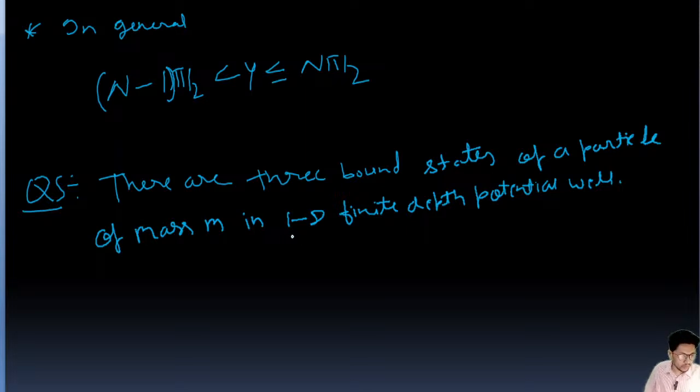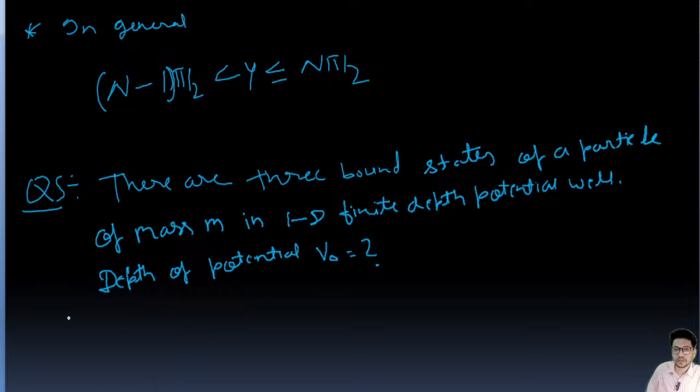So now what you need to find out is the depth of the potential, that is V naught. We'll use the formula.